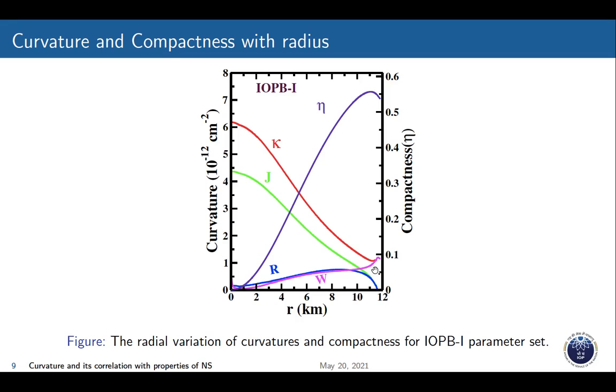So the core is the best site to measure GR deviation, pulsar modulation, etc. The compactness is more at the surface and less at the core, because the total mass content is more at the surface as compared to the core.